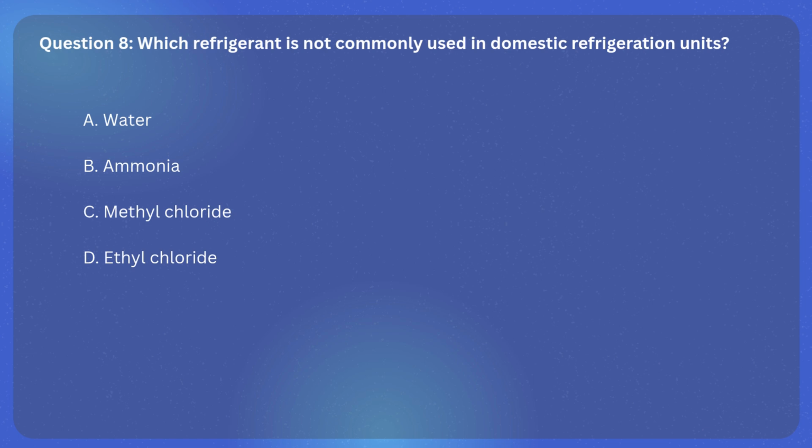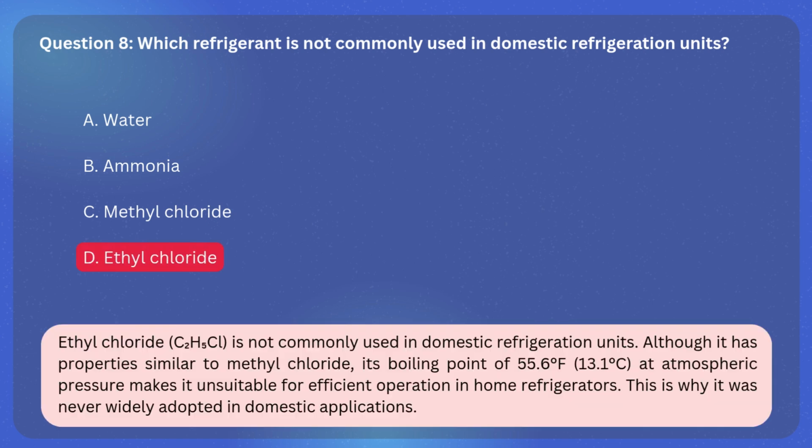The correct answer is D. Ethyl chloride. Explanation: ethyl chloride, C2H5Cl, is not commonly used in domestic refrigeration units. Although it has properties similar to methyl chloride, its boiling point of 55.6 degrees Fahrenheit, 13.1 degrees Celsius at atmospheric pressure, makes it unsuitable for efficient operation in home refrigerators. This is why it was never widely adopted in domestic applications.